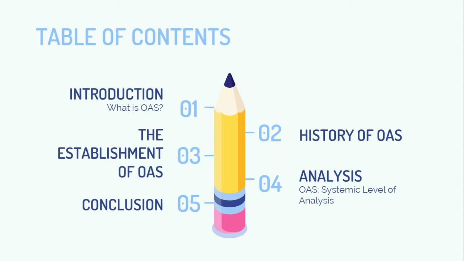On this occasion and great opportunity, we are going to explain the history of the establishment of the Organization of American States. With the systemic level of analysis, it will be more focused on the neo-realist perspective. This presentation will be divided into two parts. The first part will be the history of the establishment of the Organization of American States, and the second part will be the systemic level of analysis, which relies on neo-realism theory. Hopefully you enjoy our presentation.